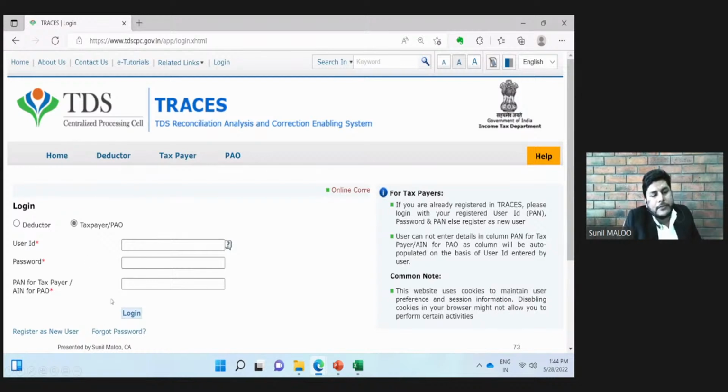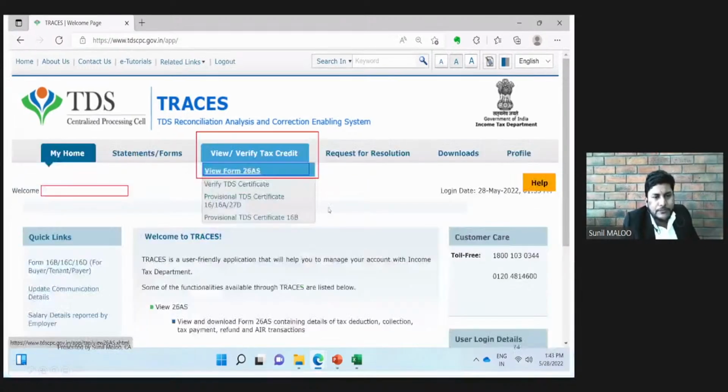And if we are a first time user of this portal, first we need to register as a user. We need to make registration by giving our PAN number and basic details. Then we need to generate a password. And once the registration is done, we can log in to this portal under the taxpayer category. So we need to put the user ID, password, and PAN for login, and then click this login button.